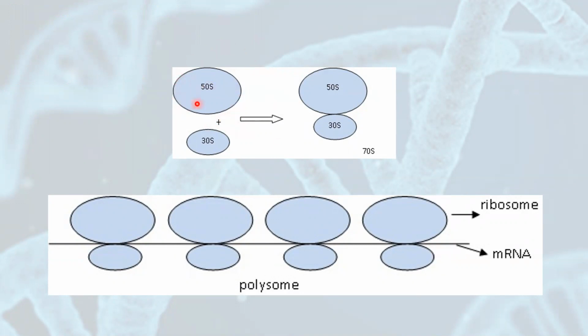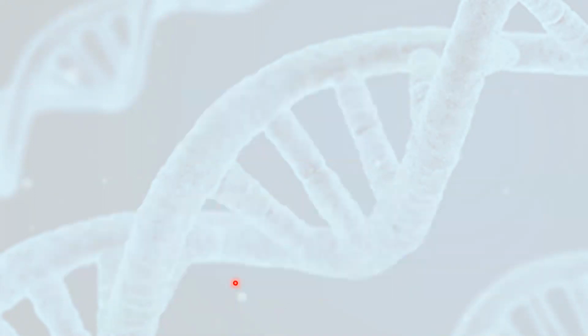This is the large subunit of ribosome. This is the smaller subunit of a ribosome, 50S and 30S. When they both combine together, they form 70S. This is the whole unit of a ribosome. When ribosomes combine together along with mRNA, which is responsible for translation, they form a body which is called a polysome. Here you can see what is polysome.